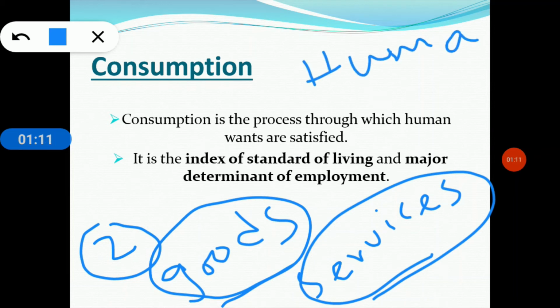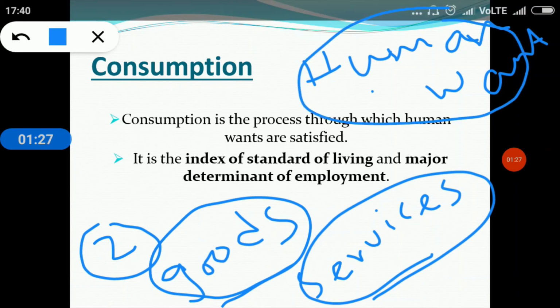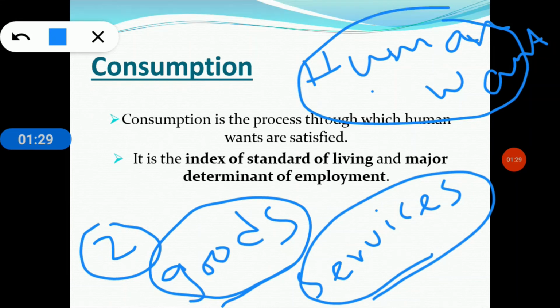So we have to see that human want and the consumption phenomena are closely related to each other. Clear? So the act of using goods and services to satisfy human want is known as consumption. So now coming to the definition.